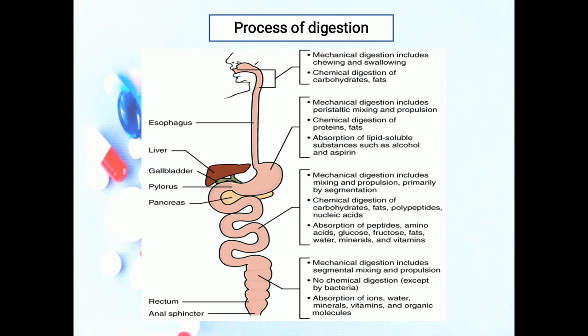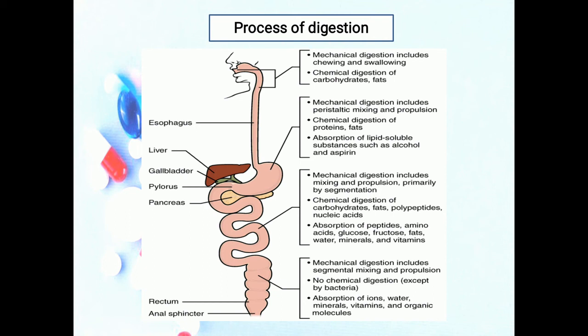Bacteria also convert any remaining protein to amino acids and break down the amino acids into simpler substances like indole, hydrogen sulfide, and fatty acids. Some of the indole is eliminated in the feces and contributes to their odor. The rest is absorbed and transported to the liver, where these compounds are converted to less toxic compounds and excreted in urine.